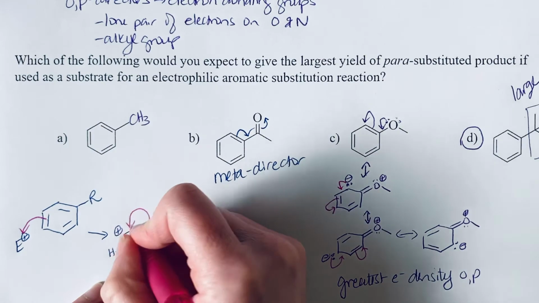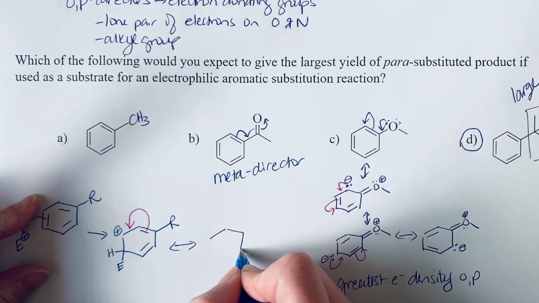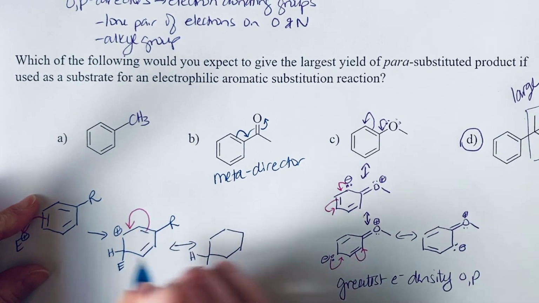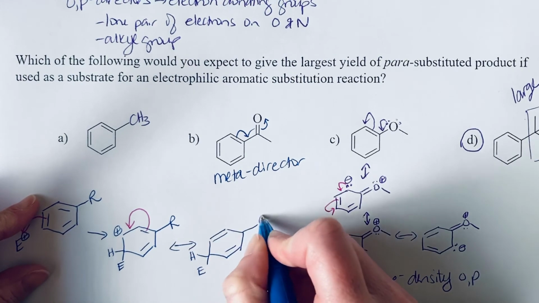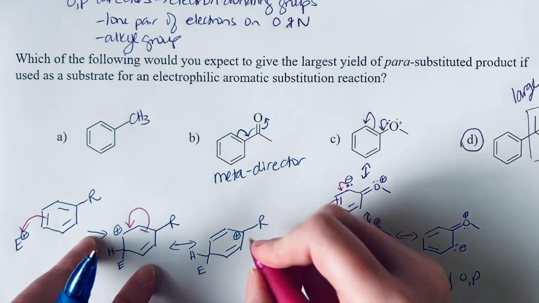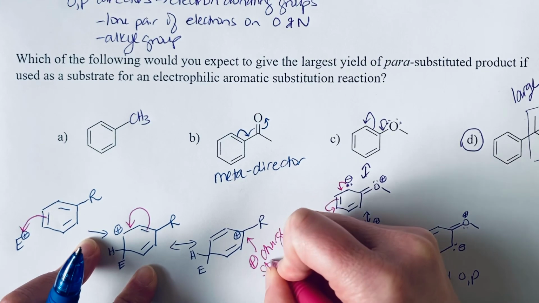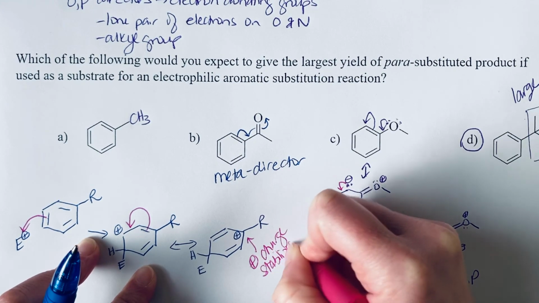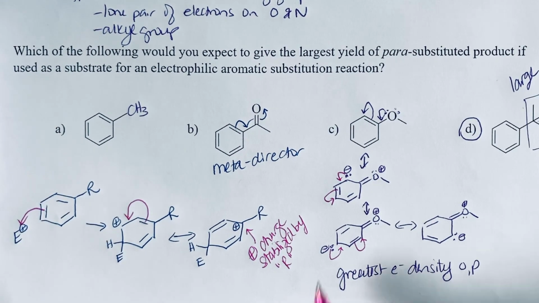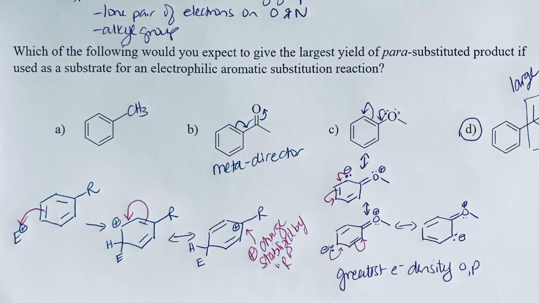So let's take a look at that resonance structure that explains this. Okay, so we've moved this pi bond over. We still have the pi bond here. And in this way, we're able to put the positive charge where it can be stabilized by that R group. And so that's a carbocation essentially, right? So this is just hyperconjugation from that R group helping to stabilize that positive charge.